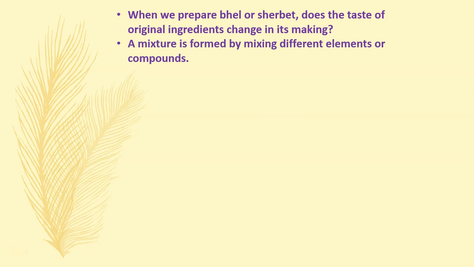A mixture is formed by mixing different elements or compounds. So what is a mixture? A mixture is formed by mixing different elements and compounds. For example, air. Air is also a mixture. Air is a mixture of various gases. These gases are mixed in the form of some elements and some compounds.